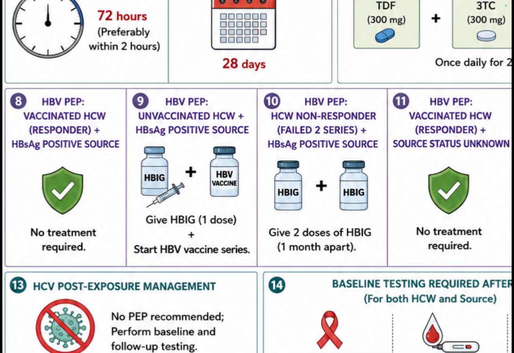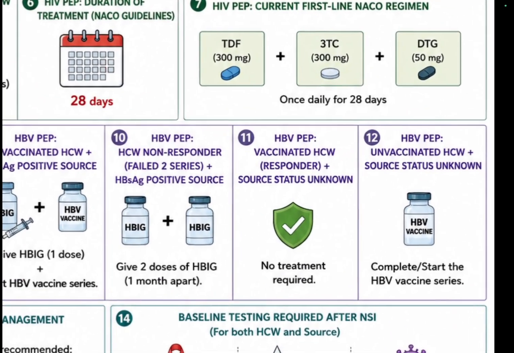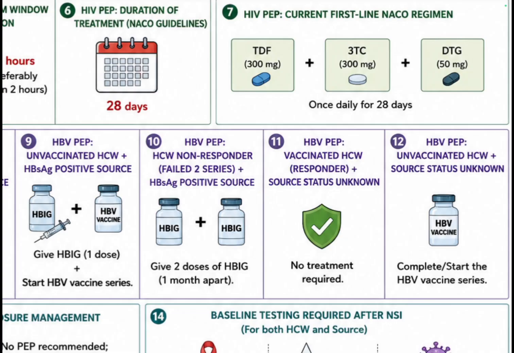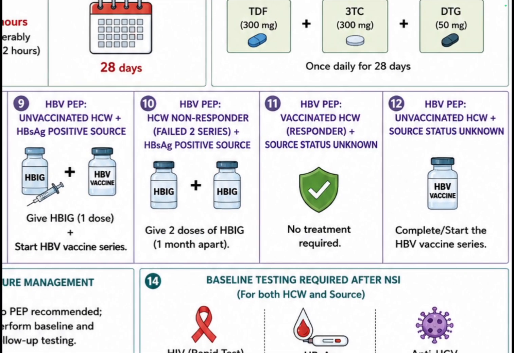Now let's come to the unvaccinated individuals. So that is question number 9. Unvaccinated healthcare worker and the source is hepatitis B surface antigen positive. In that case, give him hepatitis B immunoglobulin 1 dose and start the vaccination because he is unvaccinated. Let's see another case of unvaccinated healthcare worker. That is question number 12. Here the source status is unknown. In question number 9, the source status was known. The source was positive. Here the source is unknown. So in that case, complete or start the hepatitis B virus vaccine series.